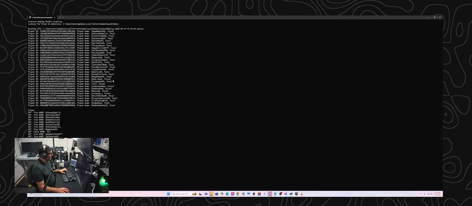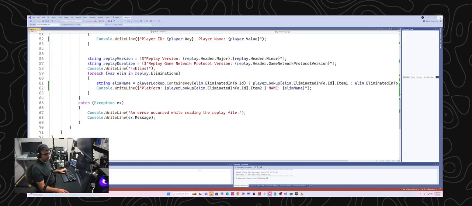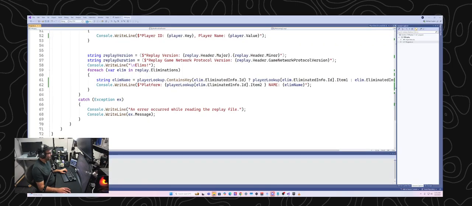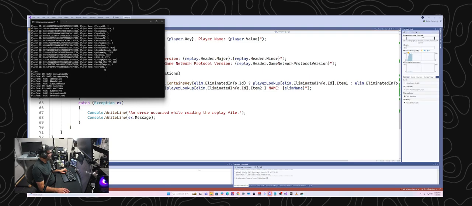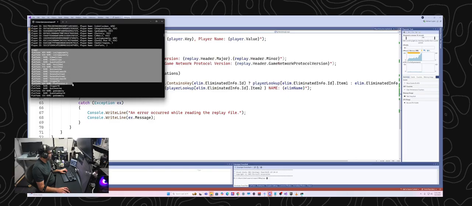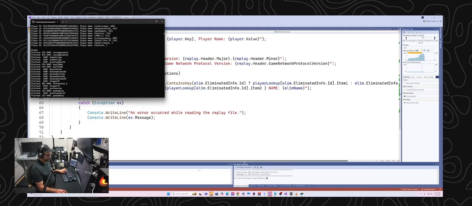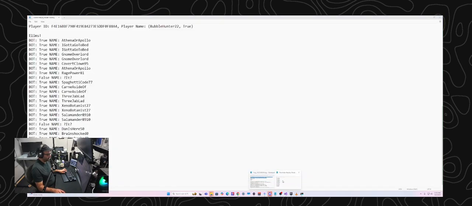So let me go ahead and restart it so that I have a clear console. All right, so we're going to run through it once. Interesting. Platform. Okay, so let me go ahead and copy and paste some of this back out into Notepad so folks can see it.